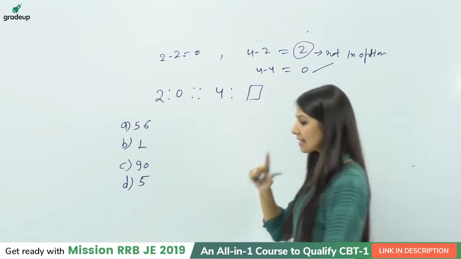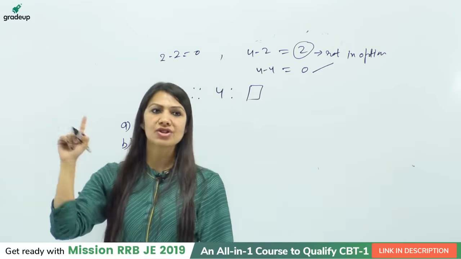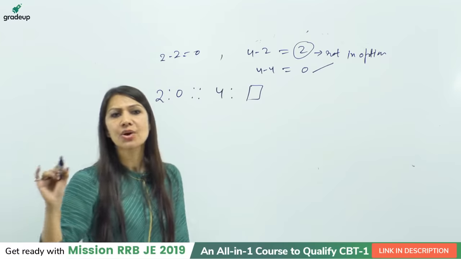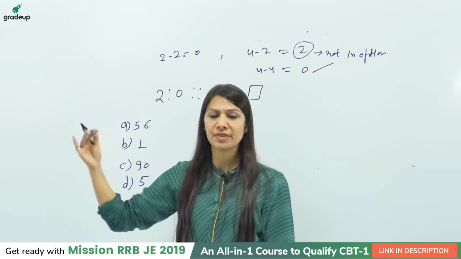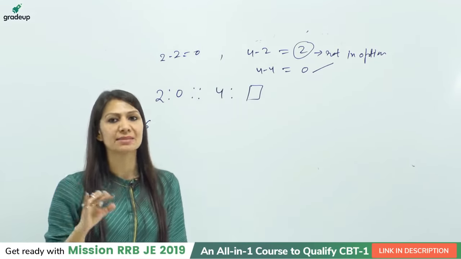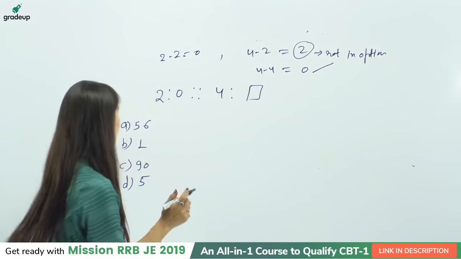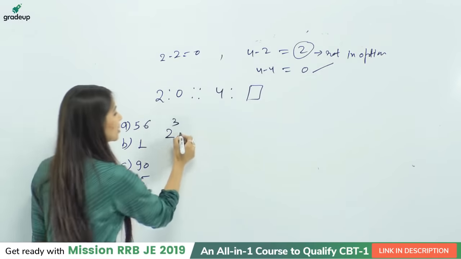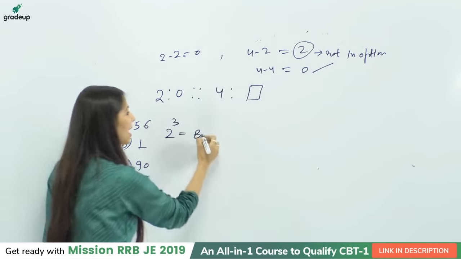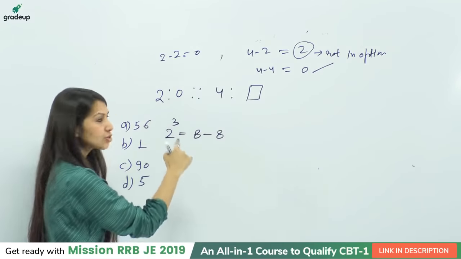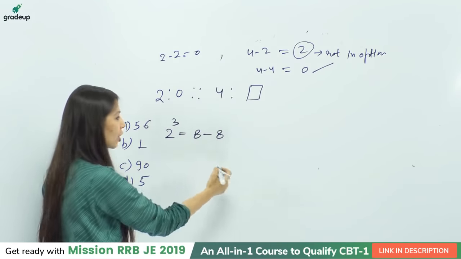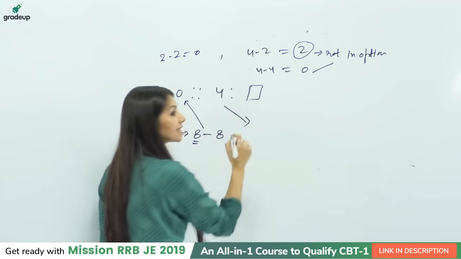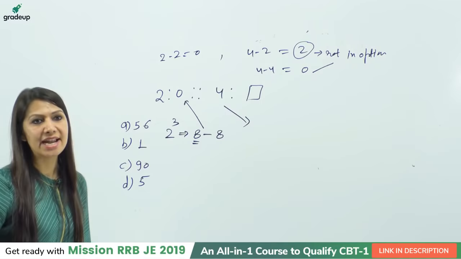As I told you in one of the questions, like h is to 8 and we had to find out for f or something, I told you to write the cube, the power 3 of the numbers, if you think plus and minus are not working. So if I write the cube of 2, 2 cubed is equal to 8, and for getting 0, I need to subtract 8 only. So 2 cubed minus 8, that's our logic, right? 2 cubed is 8 and 8 minus 8 is equal to 0. That means n cubed minus 8 is our logic.